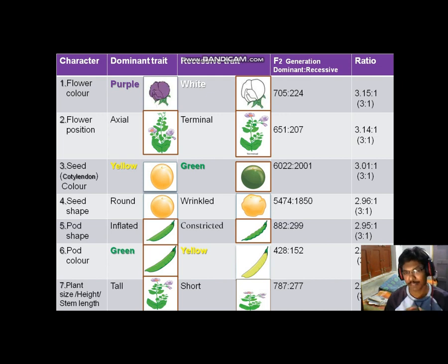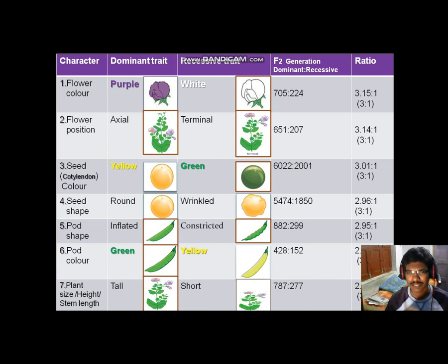And white color is a recessive character, which means recessive genes are present in that. Actually, 2 alternative forms of a gene are called alleles. Generally a gene has 2 alternative forms, one recessive and the second one a dominant allele. In the case of multiple alleles, it differs.